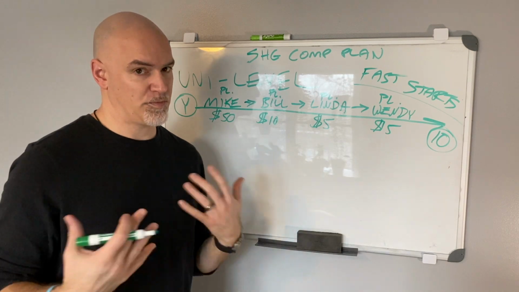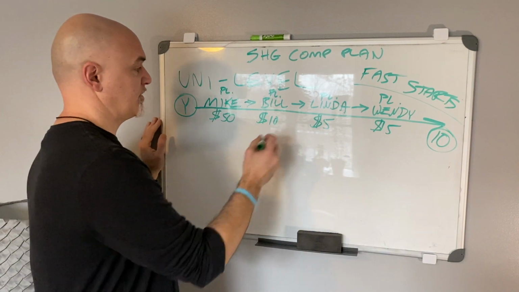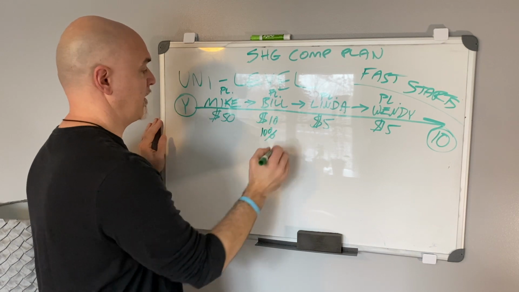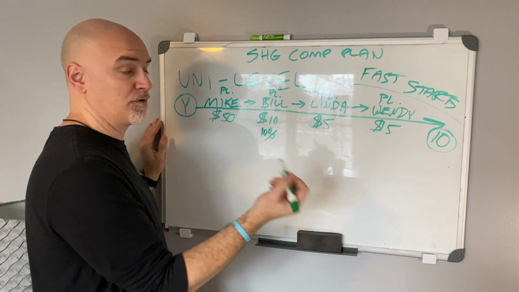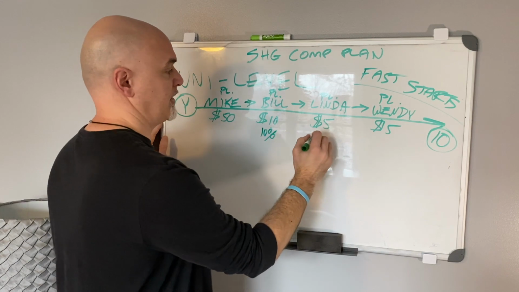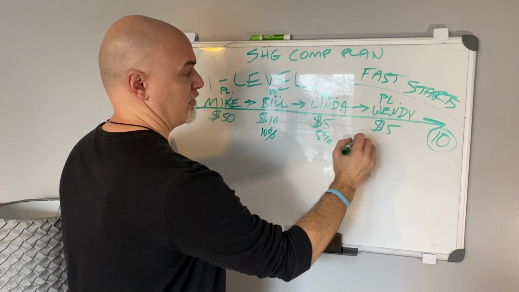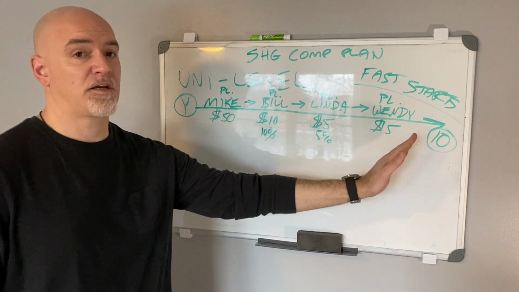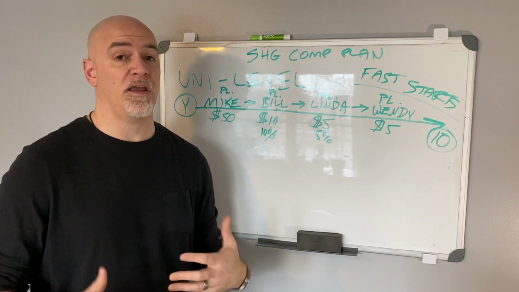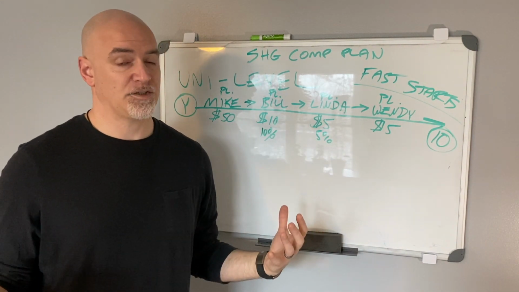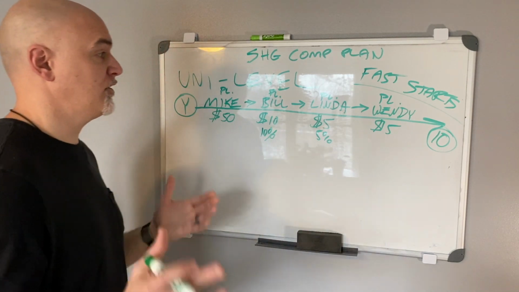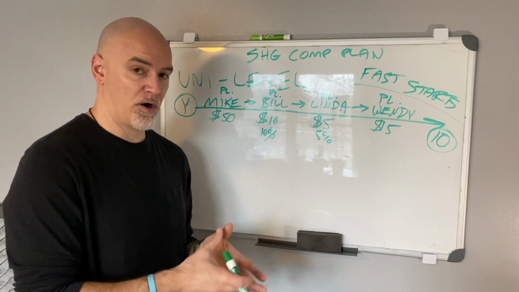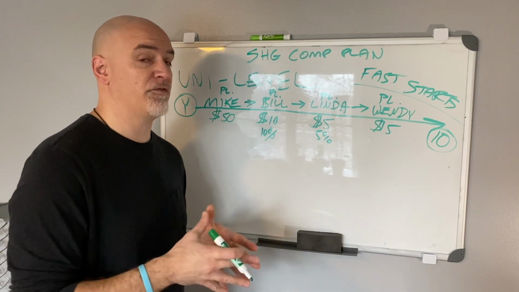You with me so far? It's pretty simple, right? So what this is, this is 10%, okay, of the initial platinum commission, 10% of the platinum commission, and then it's 5%, 5%, 5%, 5%, all the way out to 10 people. It ends up, the compensation plan on the Unilevel ends up paying out 100%. That's a great deal. That's a great deal for you. Now, here's where it gets really, really cool. And this is where the Unilevel part of the compensation plan can be very, very lucrative for you.